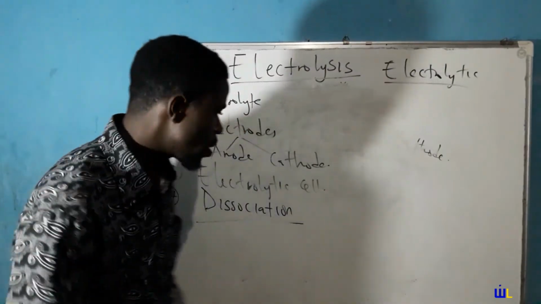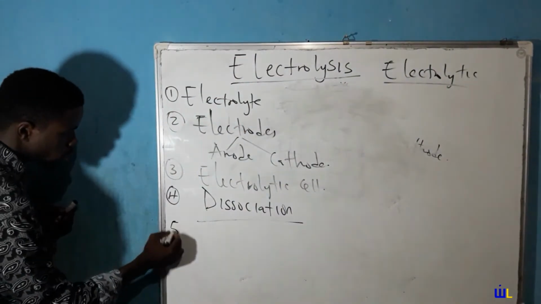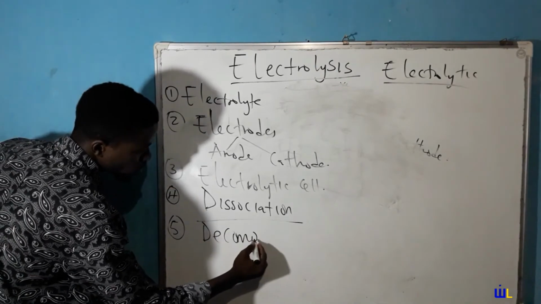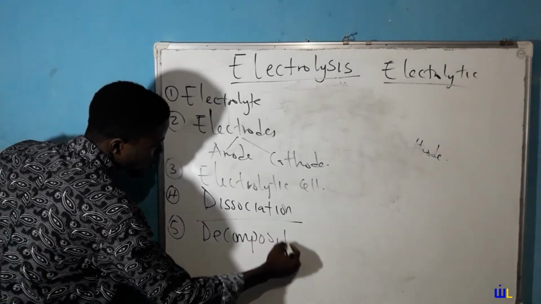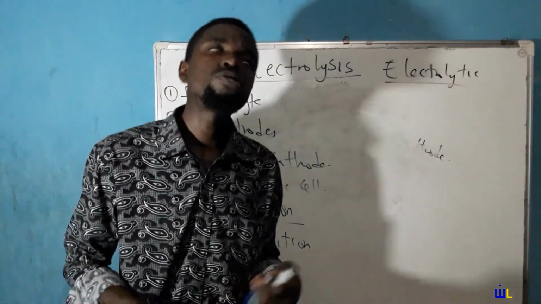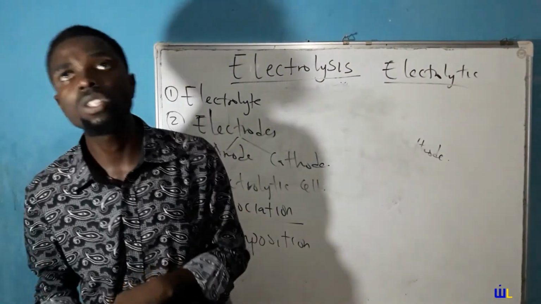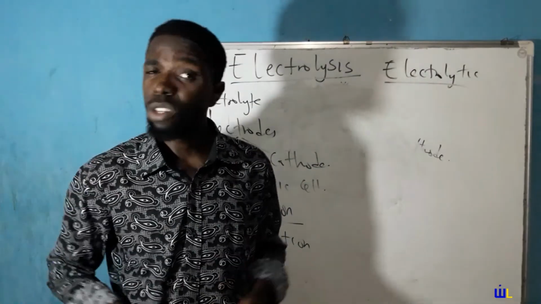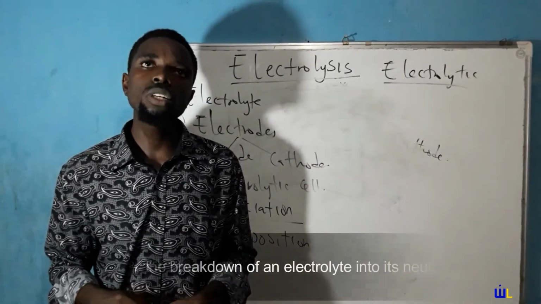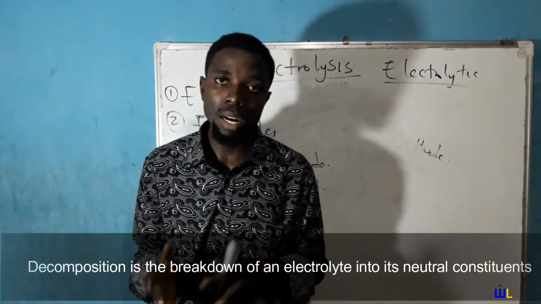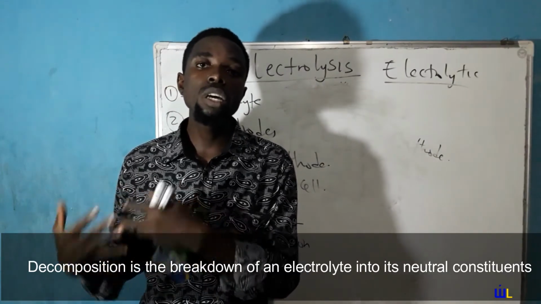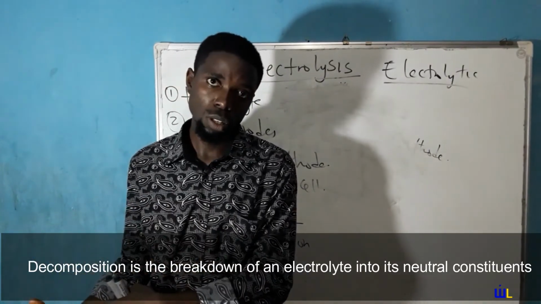Finally, the last thing we're going to be talking about today is decomposition. What is decomposition? We said that electrolysis is the chemical decomposition of a substance which is brought about by passing electricity through the substance in its liquid state. Decomposition is the breakdown of a compound or electrolyte into its neutral constituents.